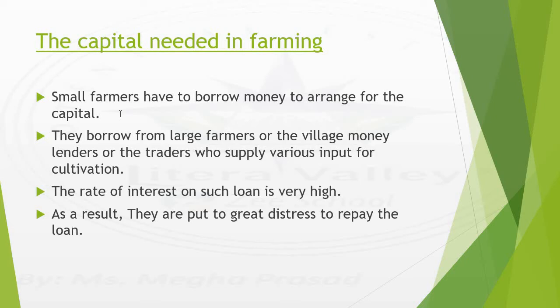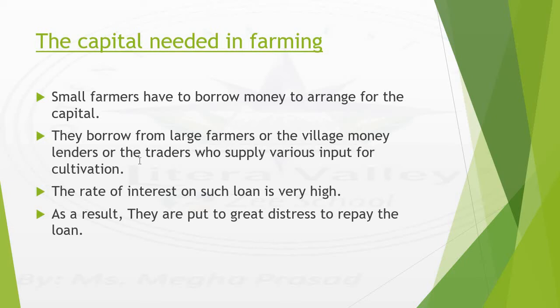As a result, whenever they want to sow something in their land, they need to borrow money, and they arrange the capital from that borrowed money. They borrow from large farmers, the village money lenders, or the traders who supply various inputs for cultivation. Now they can borrow from three individuals.